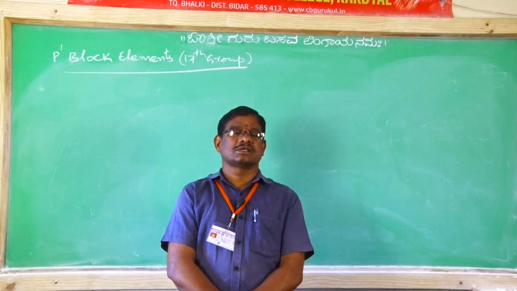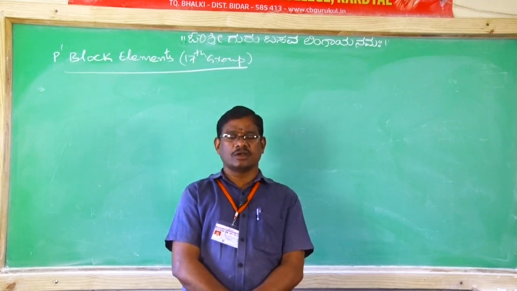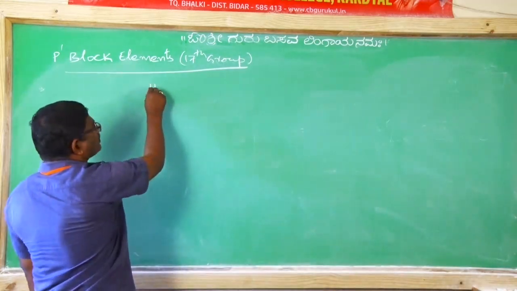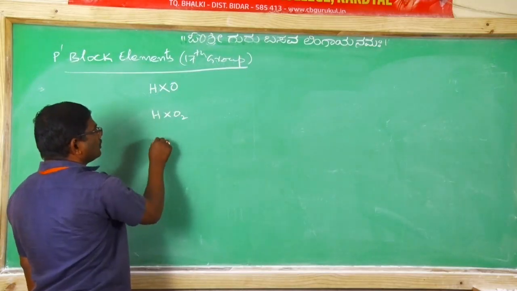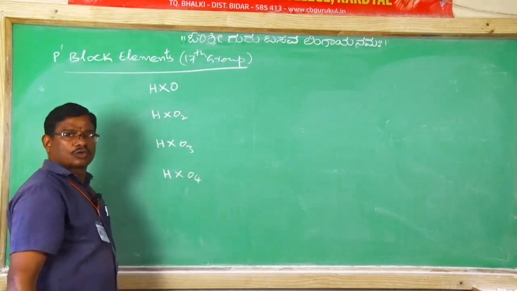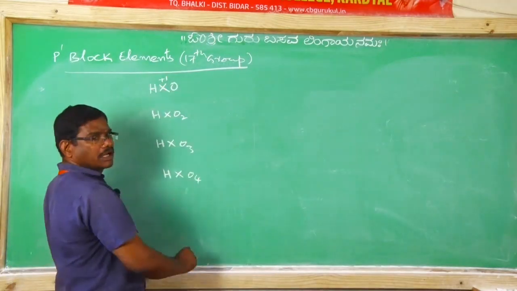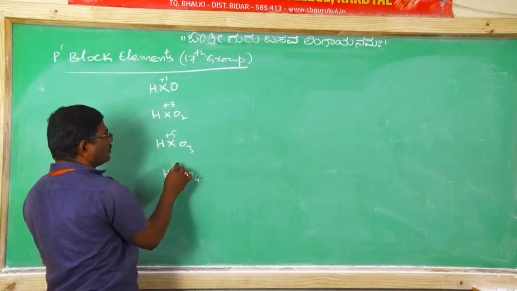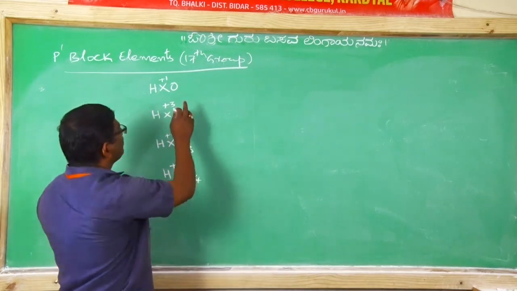So, last class we covered oxo acids of halogens. In oxo acids of halogens, there are 4 kinds. We covered one is HXO type, then HXO2 type, HXO3, HXO4. Total 4 oxo acids. Here the oxidation number of the halogen atom is +1, +3, +5, +7. These 4 oxo acids of halogens are possible, and they will be